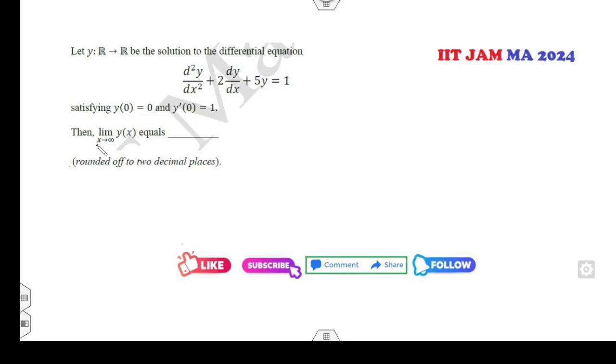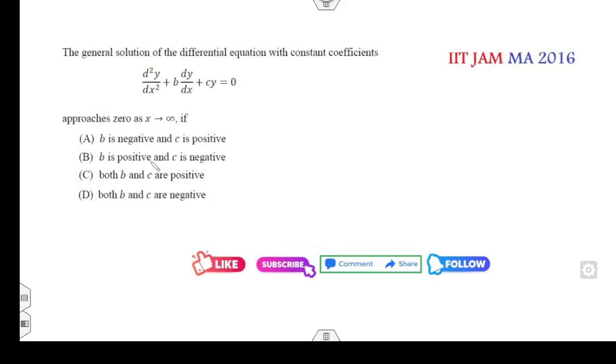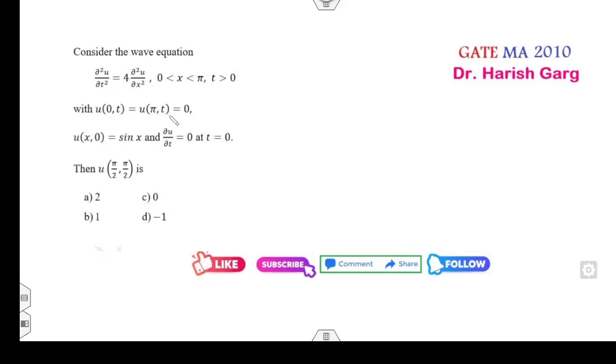Can you apply the steady state in the second example? Yes, because x approaches infinity. Can you apply the steady state? Yes, because x approaches infinity. Again, you can see x approaches infinity. Yes, you can apply the steady state. Can you apply the steady state solution in this case? Yes, because remember this is a partial differential equation.